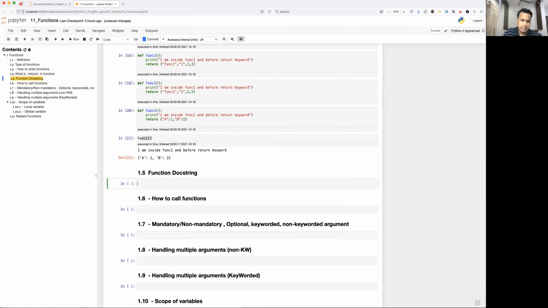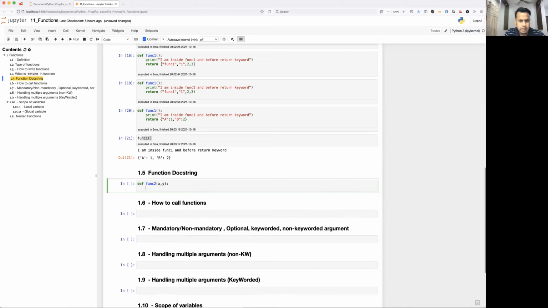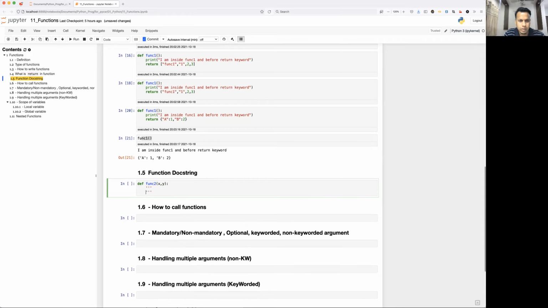If you remember, in strings I talked about triple quotes. That triple quote is going to be used inside a function as a docstring. So let's say I define func2 with x comma y, and here I use either triple single quote or triple double quote, it is up to the user.